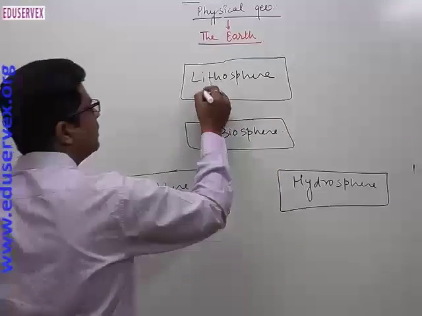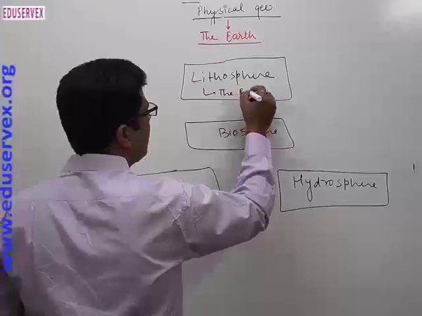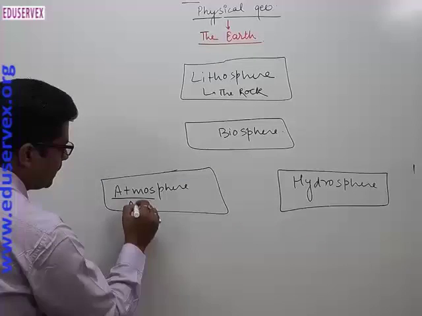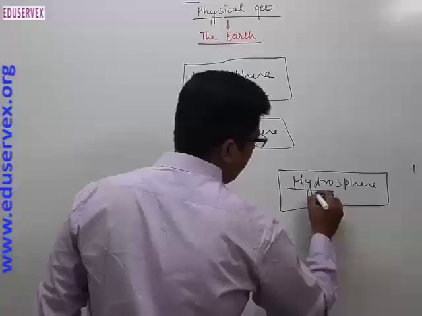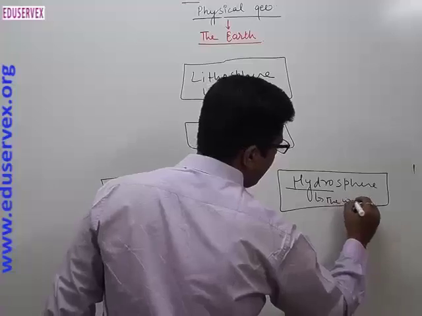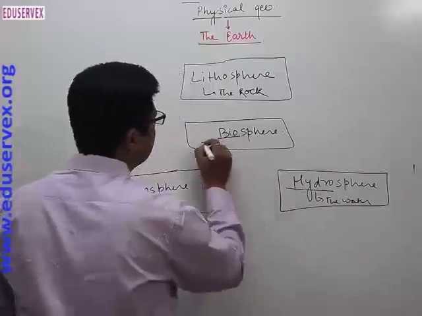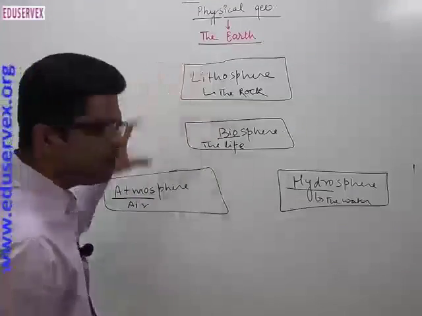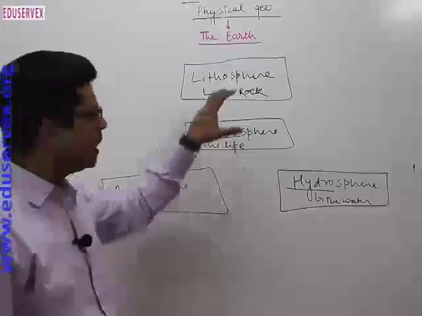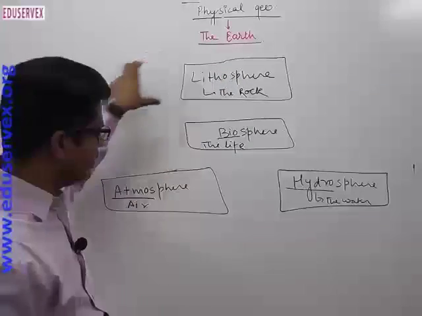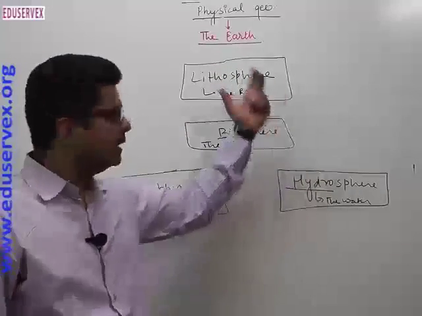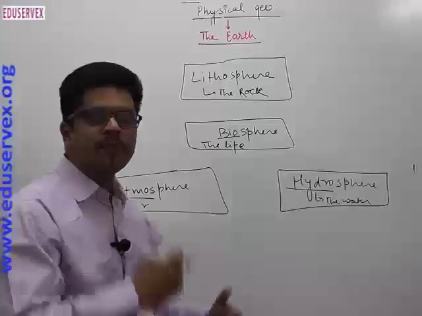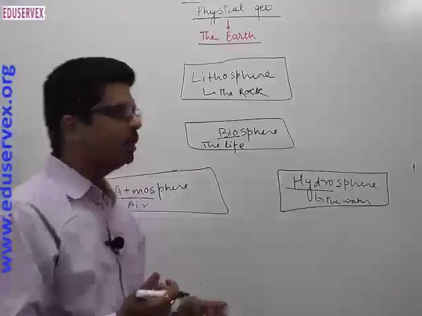Litho is a Greek word, it means rock. Right? Atmosphere means air. Hydro means water. And bio means life. So in this way, these are the four prominent spheres, and they transfer energy from one form to another sphere. In this way they interact with each other and they finally support life, the bio, onto the earth sphere.